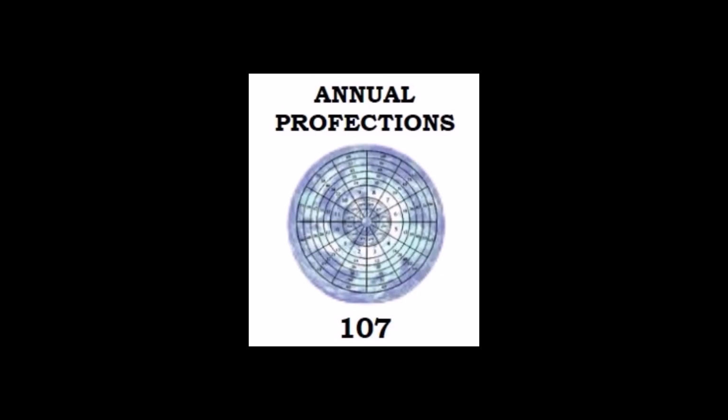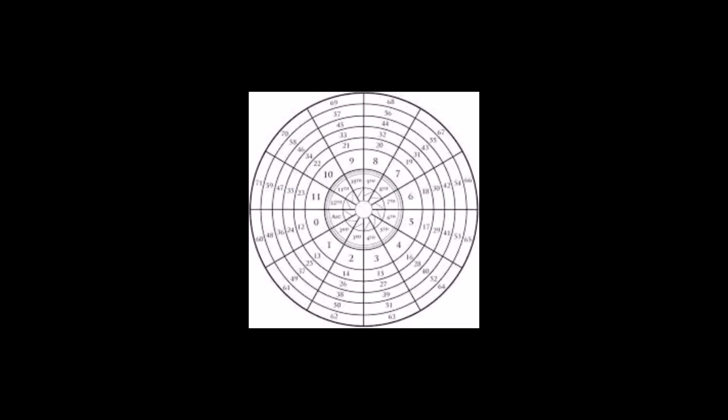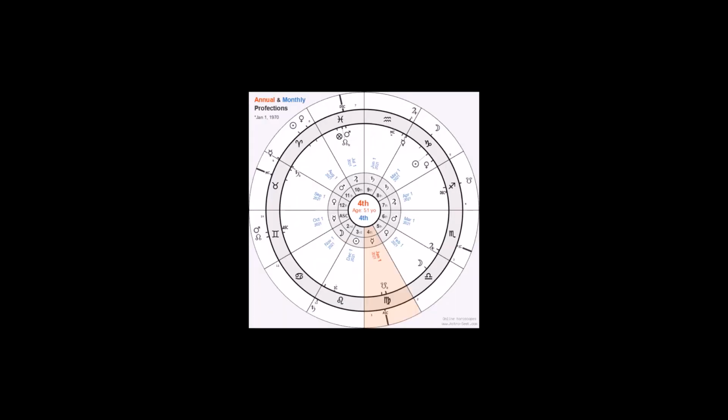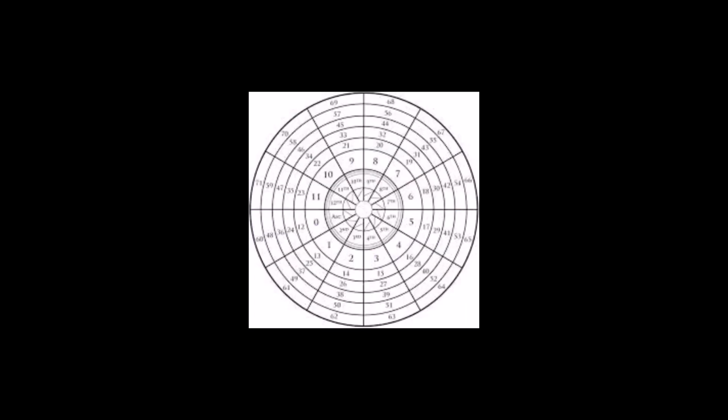Here's some quick facts about annual profections in astrology. Annual profections is an ancient Hellenistic yearly time technique which makes astrology predictions based on your age. So it's each year you were born based on the zodiac house wheel themes. You can check your year by looking up annual profection charts. For example, when you were born, it starts at 0, which puts you in your first house ascendant profection year. So that year will have first house themes. When you turn 1 year old, you're in your second house profection year, and therefore your year will have second house themes, so on and so forth. To look up what year you're in based on your age, just Google annual profection charts.